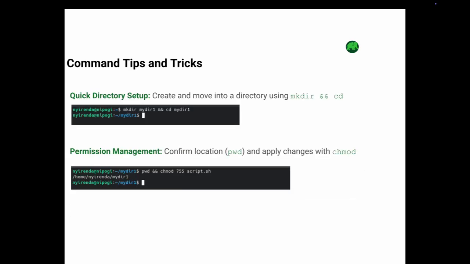For quick directory setup like we did earlier, you can create and move into a directory using mkdir and cd. For permission management, you can confirm location using pwd and apply changes with chmod as we did earlier.